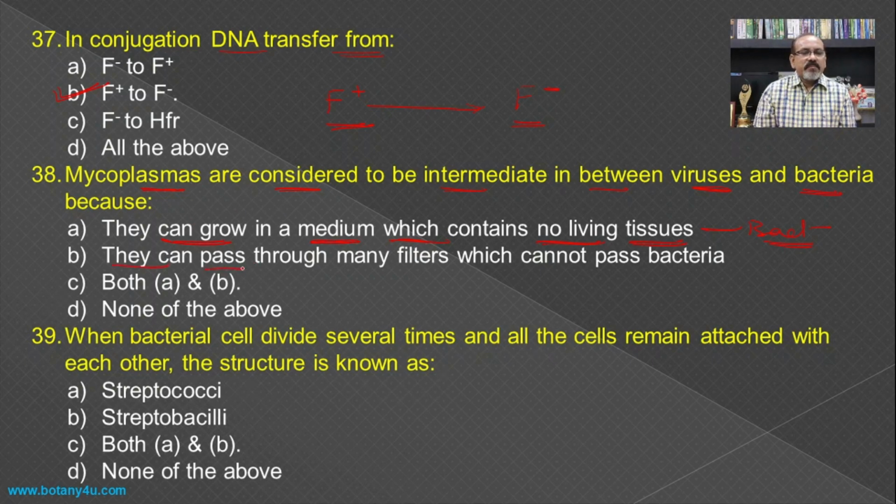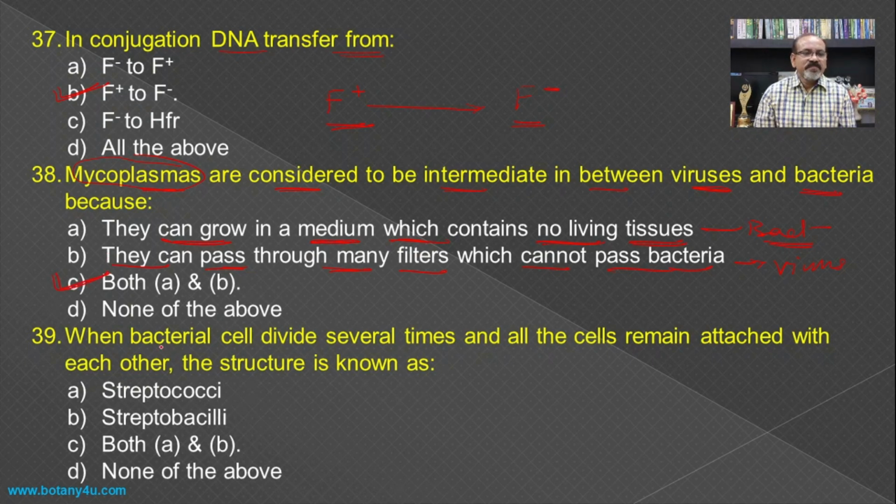Then they can pass through many filters which cannot pass bacteria, and this is a characteristic feature of viruses. So as the mycoplasmas show the characteristics of the viruses on the one hand and bacteria on the other hand, they are placed in between the viruses and the bacteria, and hence both A and B become the answer for this question.